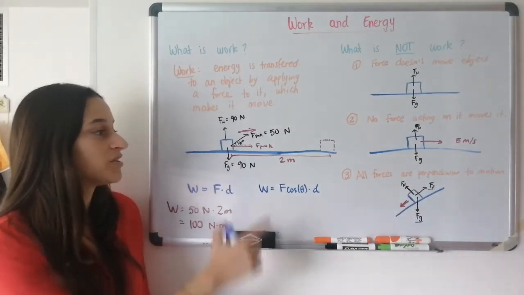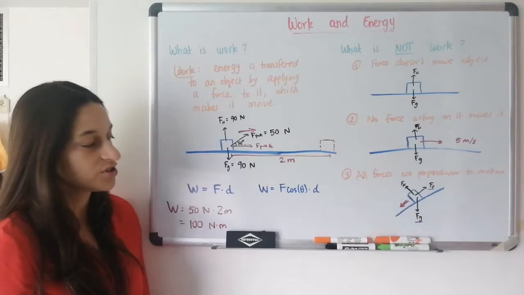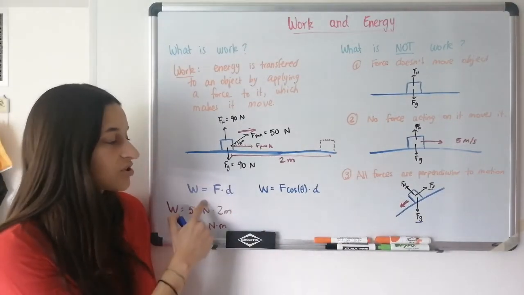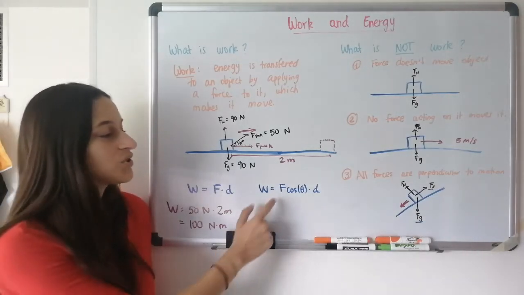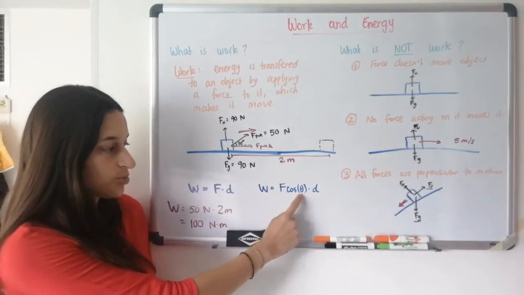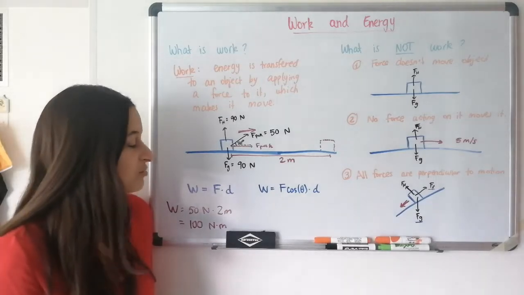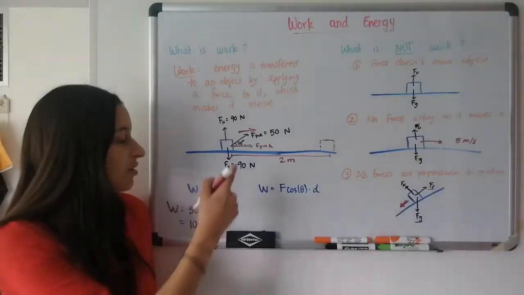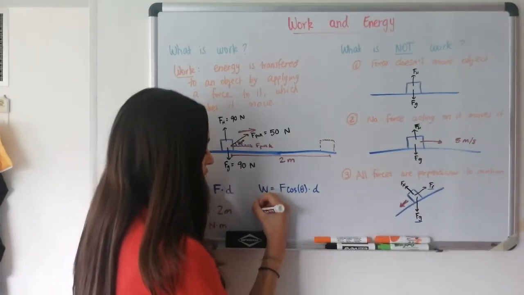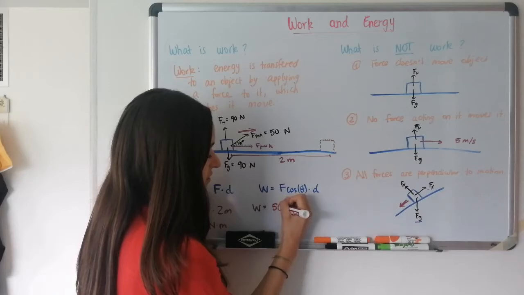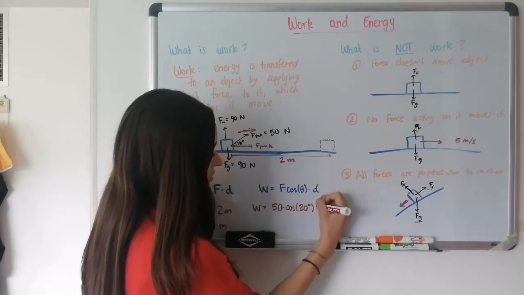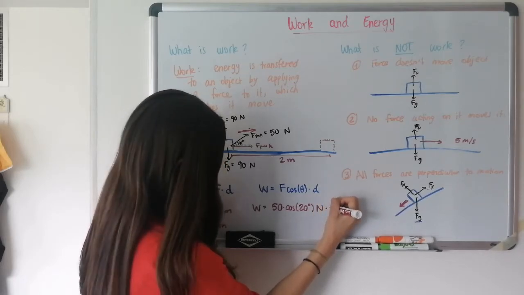It just depends. If there's an angle between the force and the direction of motion, you use this one. If there is no angle between the force and the direction of motion, you use this one. Although you can always use this one, and if there's no angle, you put a 0 here and you'll get the same result. But I find it easier to have 2 separate equations. So in this new example, the work is 50 times cosine of 20 degrees times, and this is newtons, times the 2 meters.